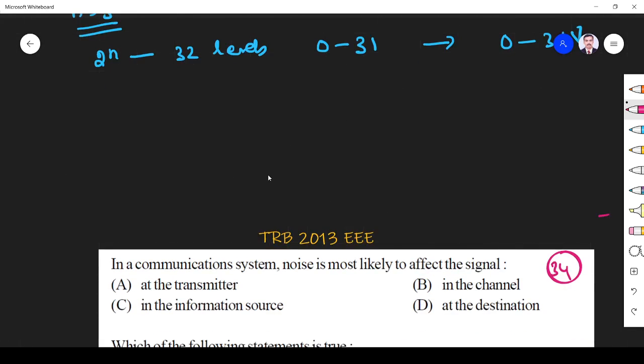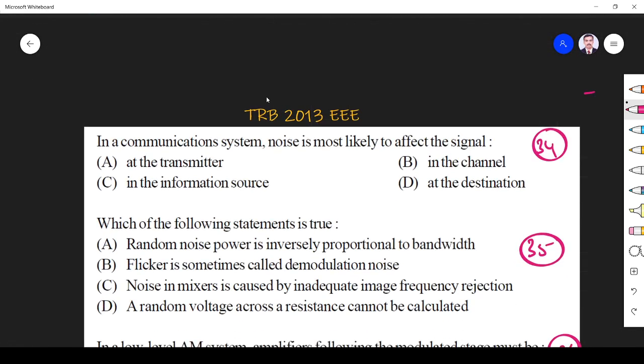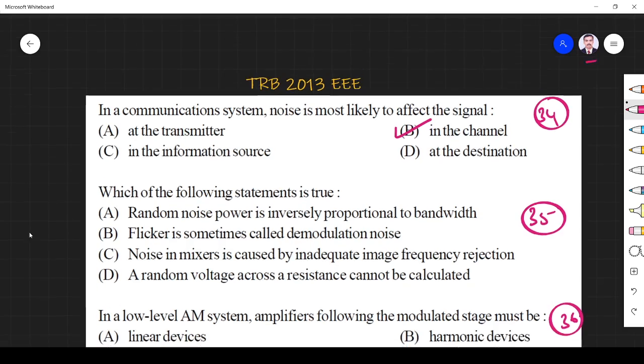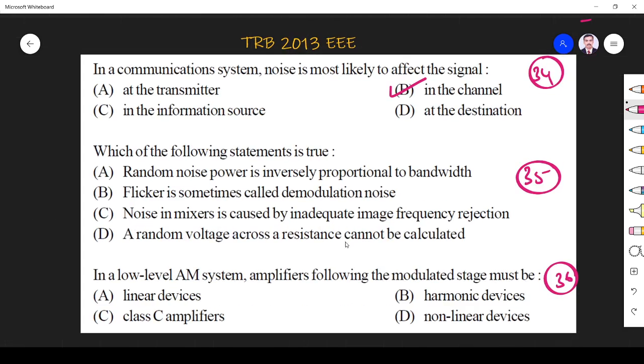Right? Next question. In a communication system, noise is likely to affect the channel, right? So in the channel, the system is mostly affected by noise. In a transmitter also there may be noise, but the channel contributes more. Which of the following statements is true?